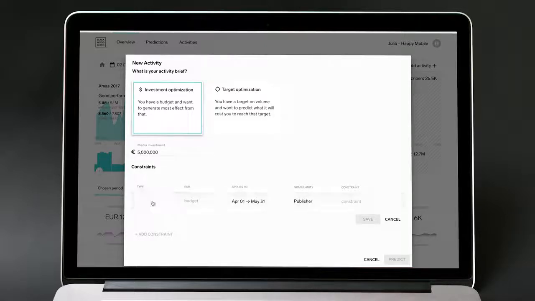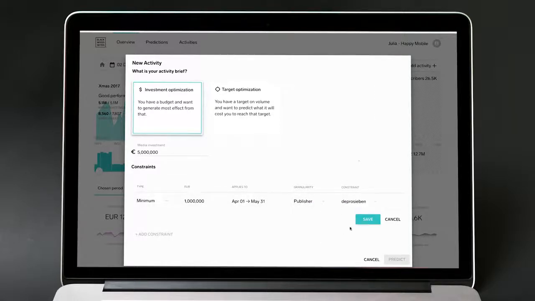Any constraint can either be fixed, minimum, or maximum. So if we have to spend at least €1 million with ProSieben for the whole 2-month campaign period, then we can select these along with choosing Publisher as the granularity level, and of course, ProSieben from this drop-down.